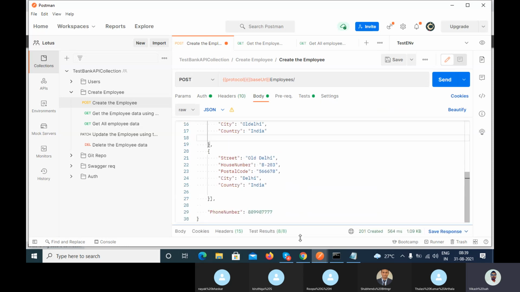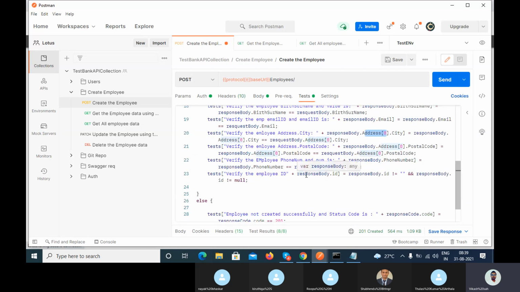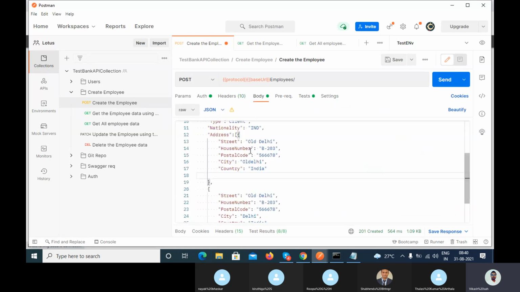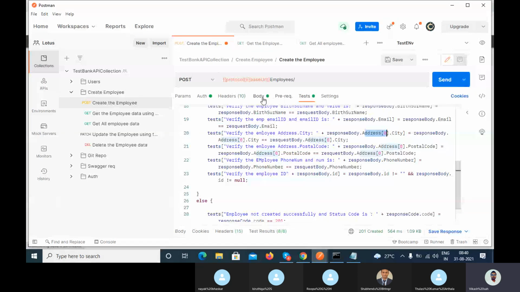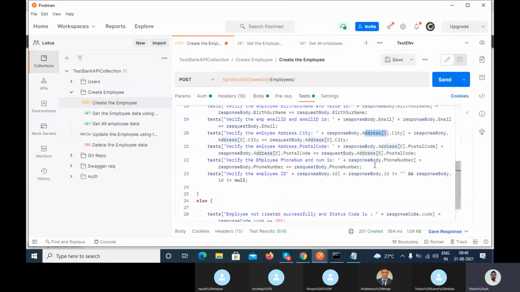What index have I used? 0. I want it to fail, but this value is coming from the response, so in that case it will not fail. Let me change the index number to 1. I want to verify the city.